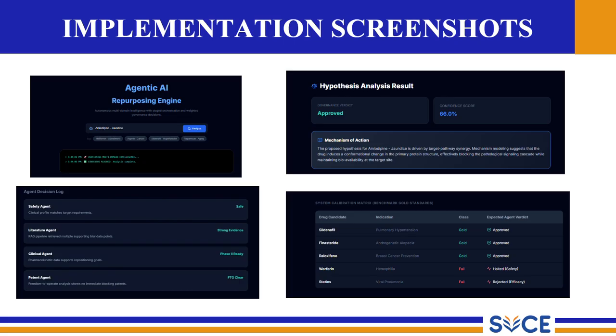Actually, these weightages have been assigned on the basis of research papers. In those research papers, we have found that during the process of drug repurposing, this is how the weightage for each domain is assigned during the research process.